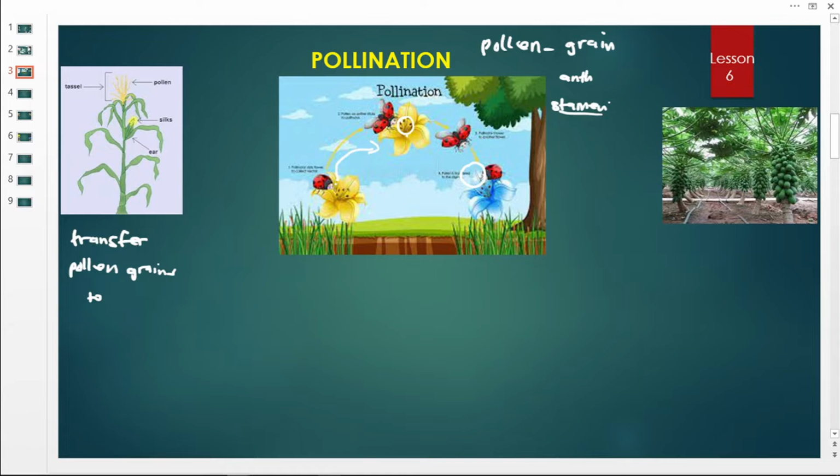Then let us now look at what we call types of pollination. I think you still remember from your primary 4 we said we have two types of pollination. One is self-pollination and another is cross-pollination.